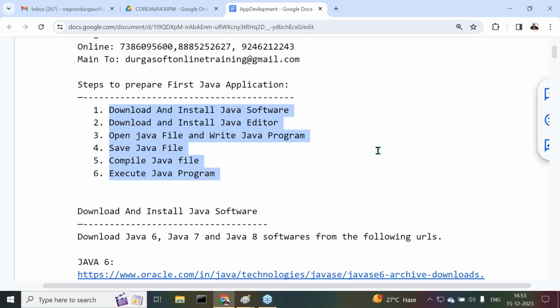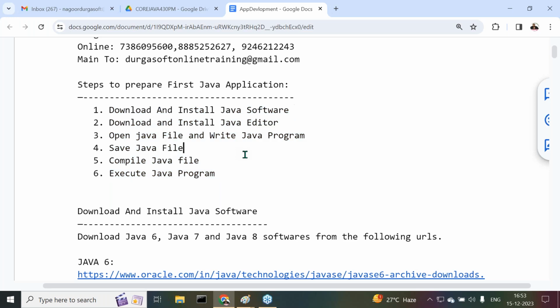Six points. First, download and install Java software. Second, download and install Java editor. Then open Java file and write Java program, save Java file, compile Java file, and execute Java program. These are the six steps in a Java program.